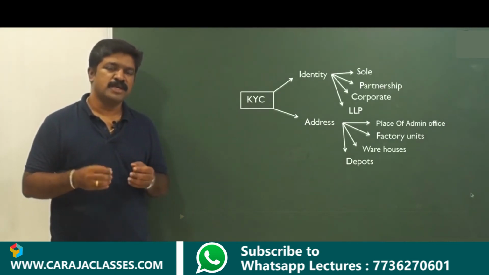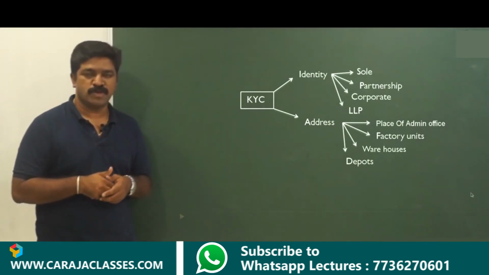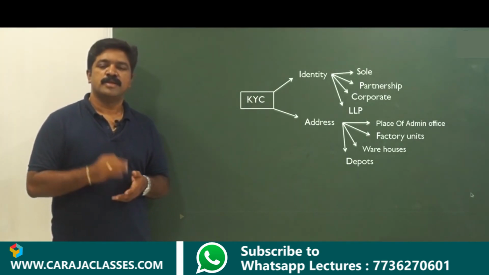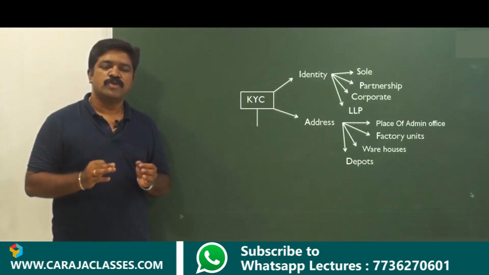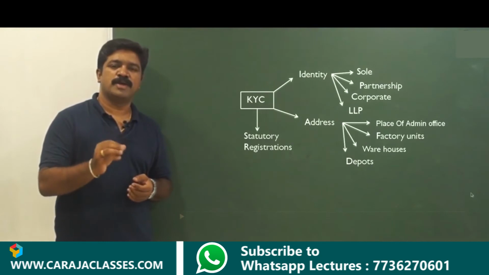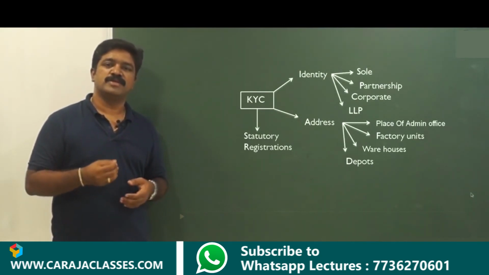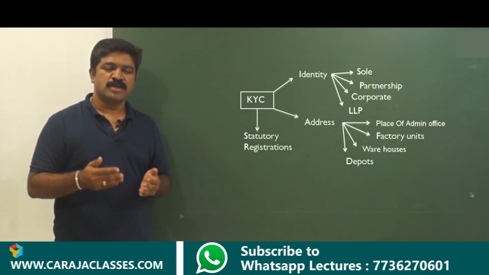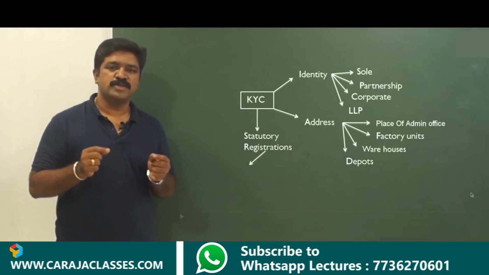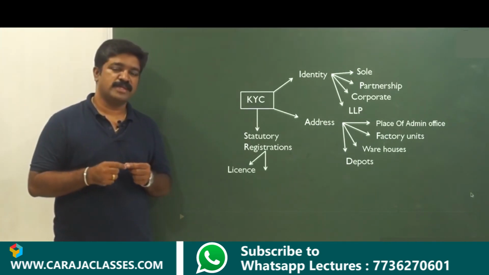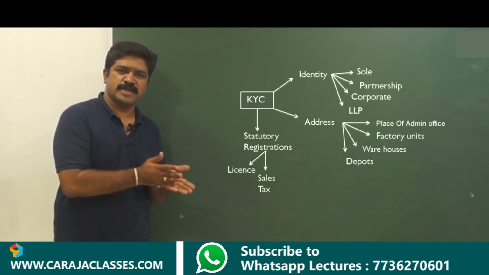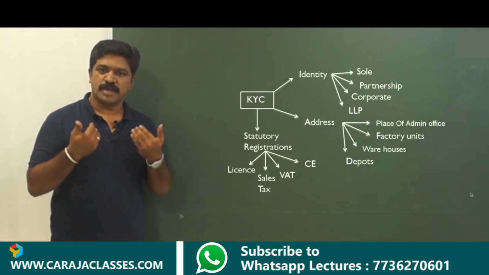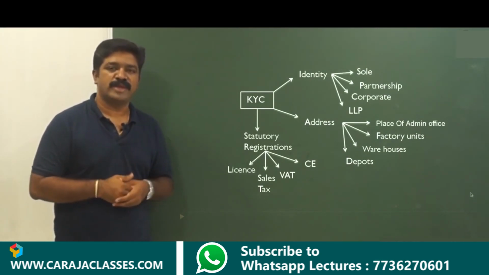It is highly possible that a customer could suddenly disappear or abscond. So we should be in a position to take control of all these places. Number three, we should know what are the statutory registrations applicable for this client or customer, and whether he is in compliance, and if not, what is going to be the risk for the money you have given. So whether they have taken the license registration under, let's say, the sales tax, GST and all. So whatever be the statutory registrations that are applicable, whether they have taken that or not.